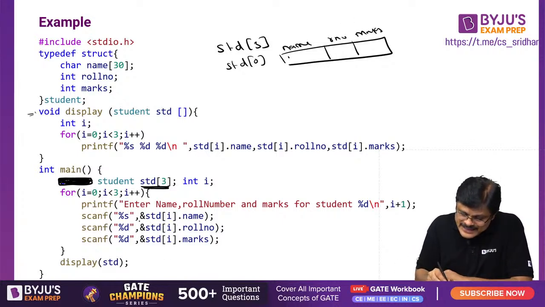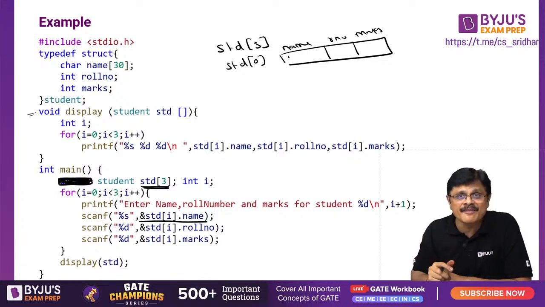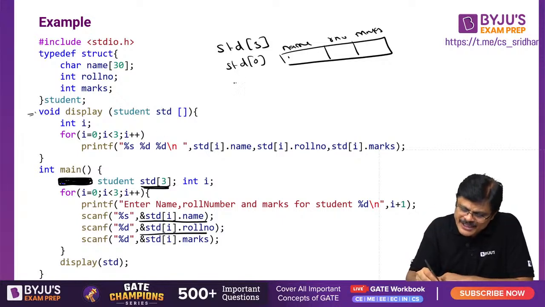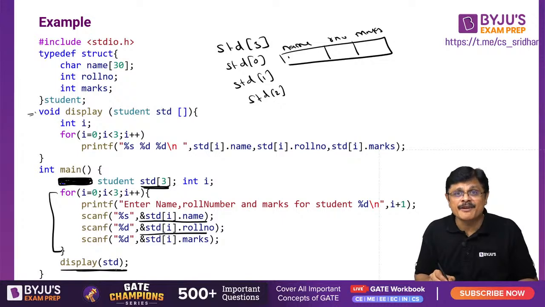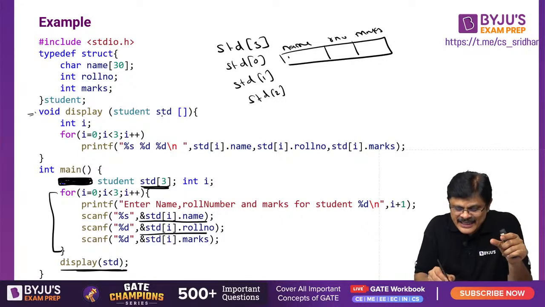So what happens? Using scanf function, I am storing the value, my dear friends. Similarly, using scanf function, I am storing the value. See, this I do it for STD 0, this I do it for STD 1, this I do it for STD 2, my dear friends. Now, what I am doing after creating it, I am using this display function. What I sent for this? The array name. STD is sent as an argument.